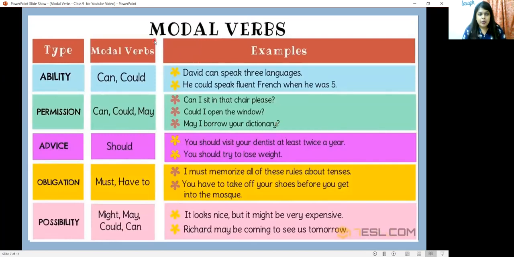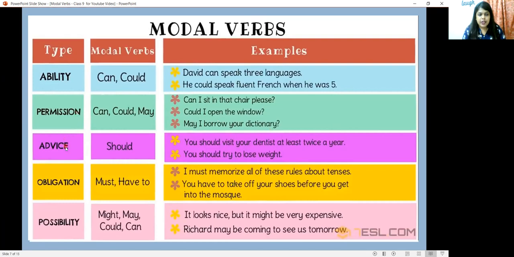And here is the list of modal verbs, types, and examples. Let's see in detail. For ability, you can use the modal verb can or could. David can speak 3 languages. He could speak fluent French when he was 5. For permission, can, could, and may can be used. Can I sit in that chair, please? Could I open the window? May I borrow your dictionary?